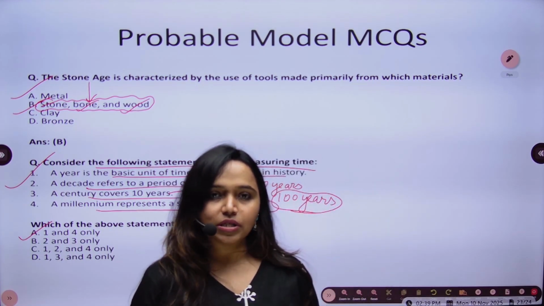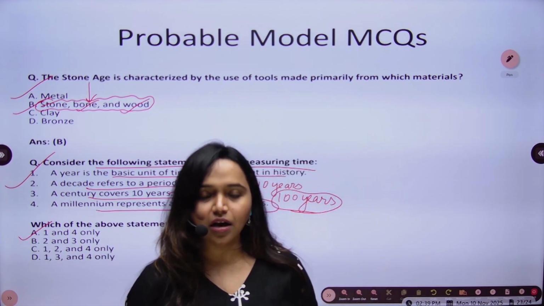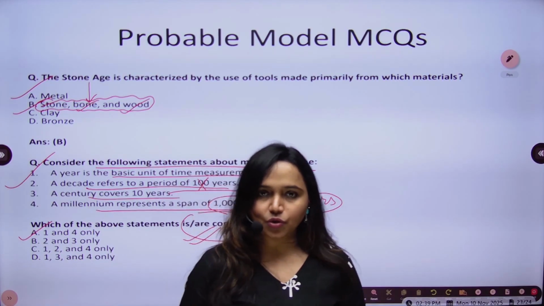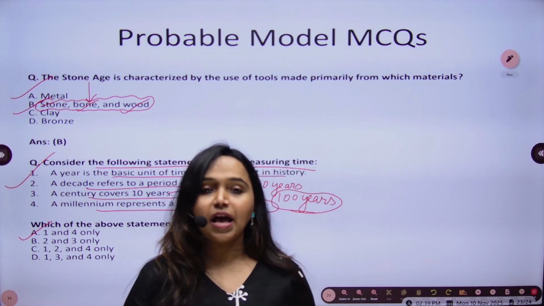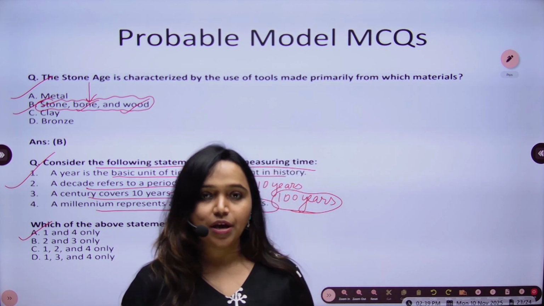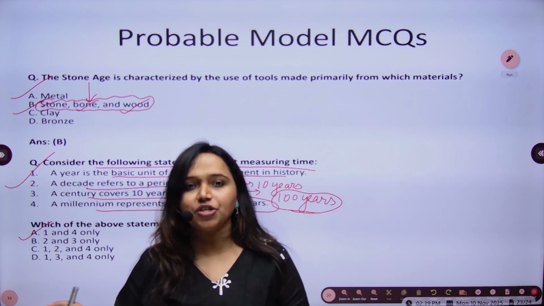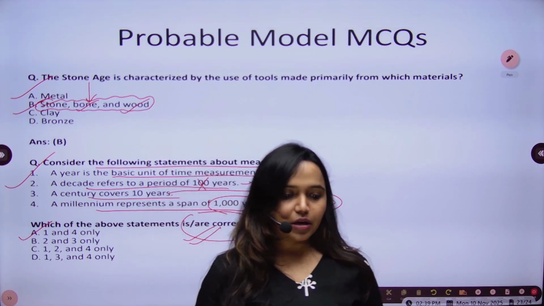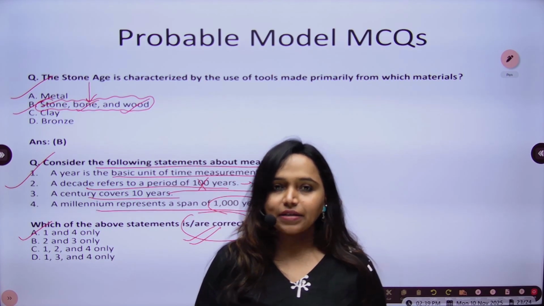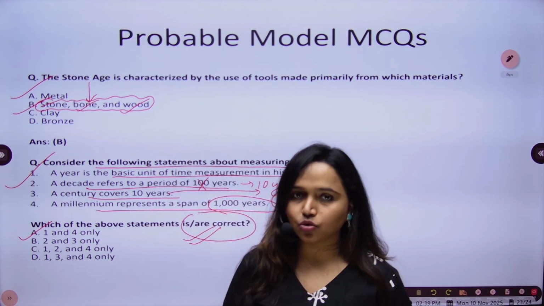So this was the complete first lecture of our prehistoric India, in which we have studied about what is history, different sources of history, timeline of history, and different other aspects of evolution of human history. So in our next lecture, we will study and move forward to the other ages. So we will learn about Paleolithic ages, Mesolithic ages, and Neolithic ages. And in this way only, we will study the further lectures of this course.